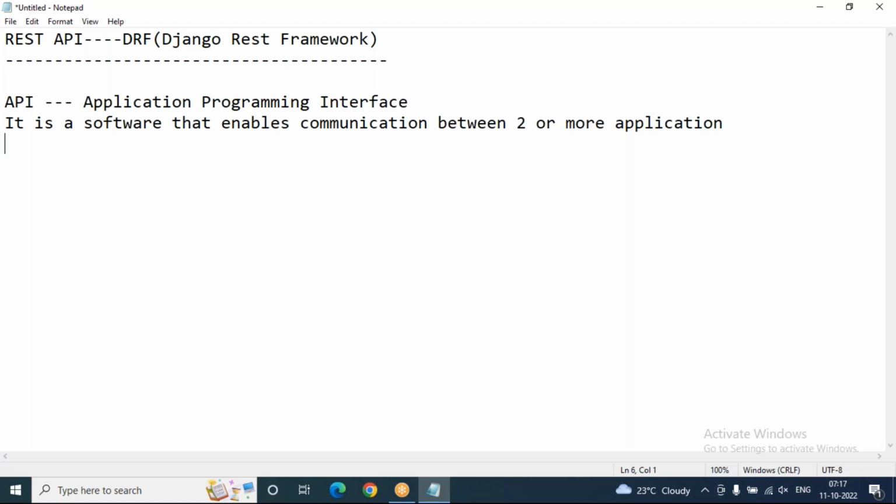Then the server retrieves and interprets the data, performs the necessary actions, and sends it back to your phone. Suppose on your mobile device you are using an Android application. That Android application can communicate with the internet through API.